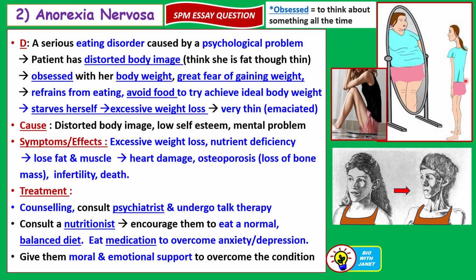So she refrains from eating, and she will try to avoid food in order to try to achieve the ideal body weight. But instead, she will starve herself and experience excessive weight loss and become very thin or emaciated, as seen in this picture here, right? Until the bones start to stick out and the face becomes sunken, right?